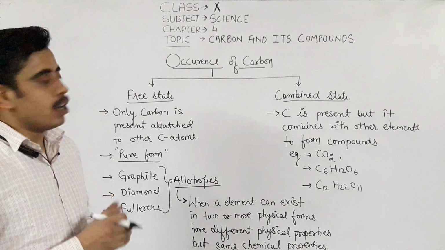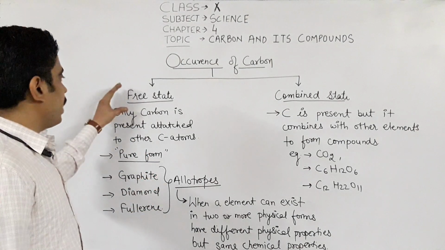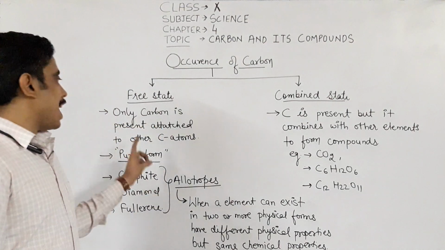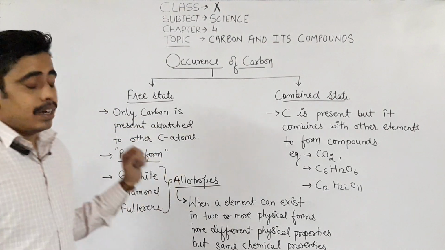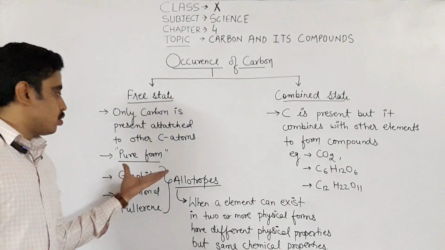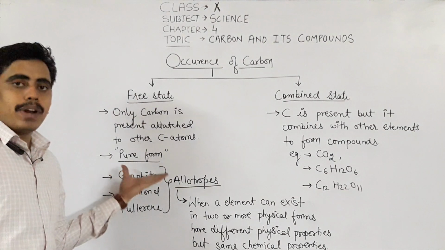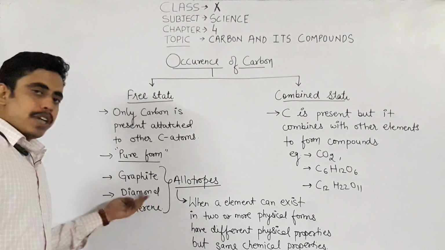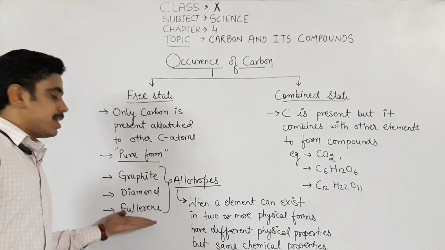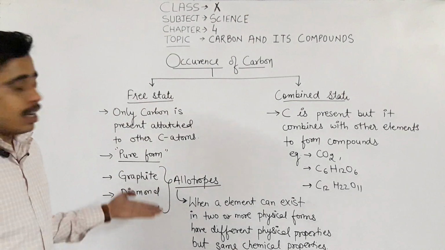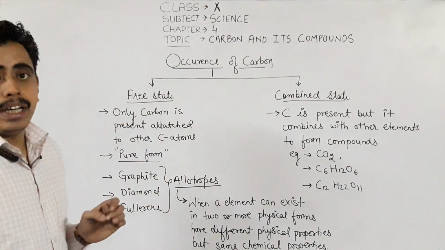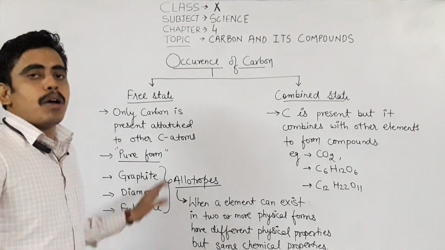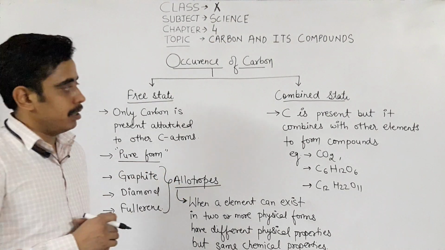That type of state or form is known as free state, where only carbon is present attached to other carbon atoms. That's why this form is also known as the pure or purest form of carbon. Examples are graphite, diamond, fullerene; these are the forms of carbon in which only and only carbon is present. That's why they are considered the purest form of carbon.